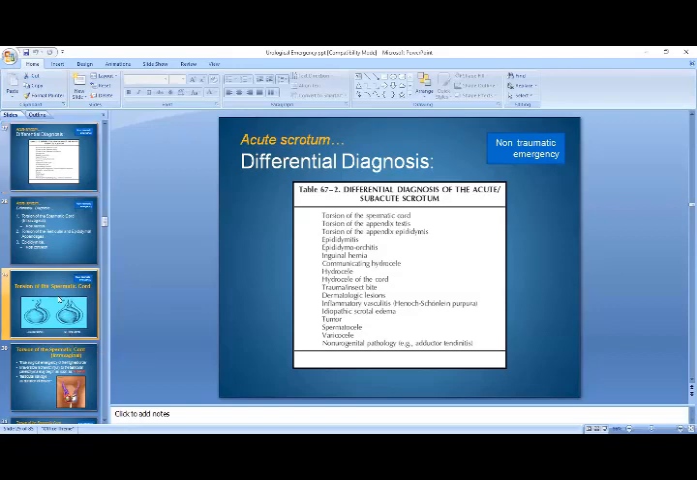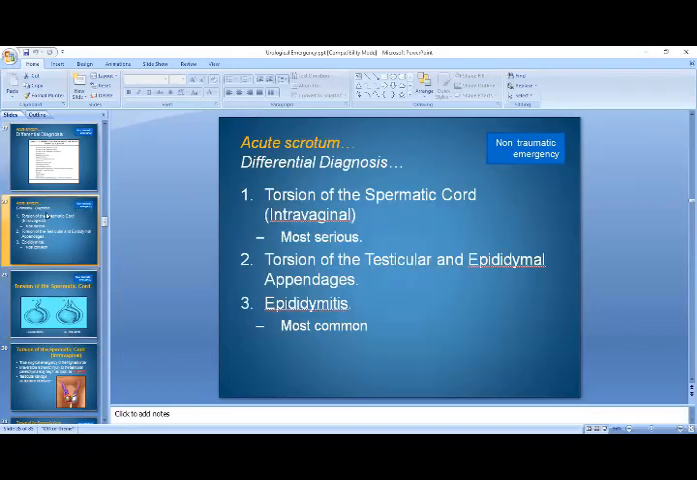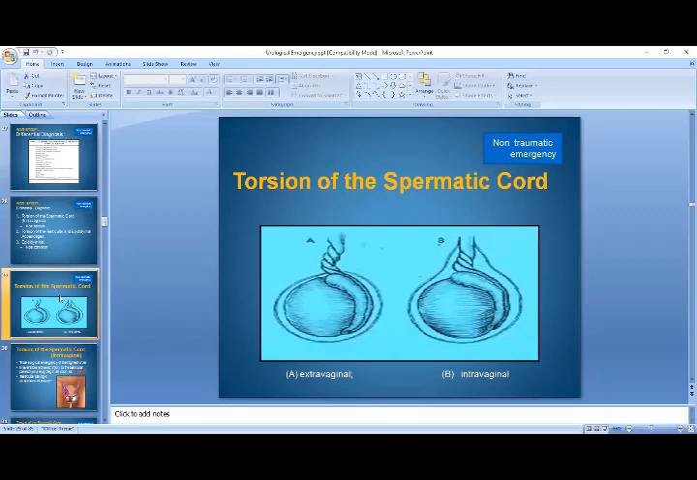Here you can see that if you find an acute scrotum, then you can have the major differentials like torsion of the spermatic cord, or torsion of the testicular and epididymal appendages, or it can be simple epididymo-orchitis. Epididymo-orchitis is most common, whereas torsion of the spermatic cord and torsion of the testicular and epididymal appendages are relatively less common. Here is a diagrammatic representation of the intravaginal and extravaginal torsion.